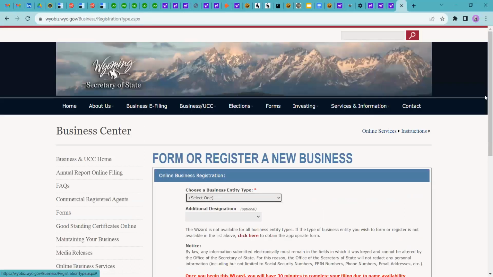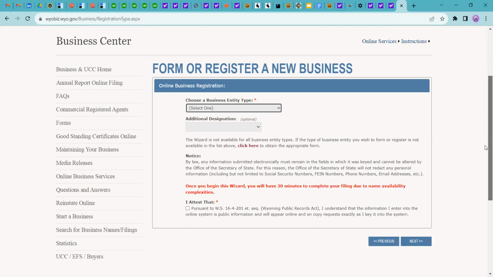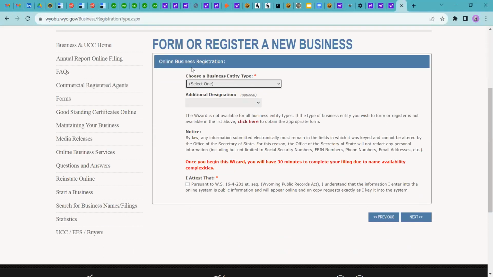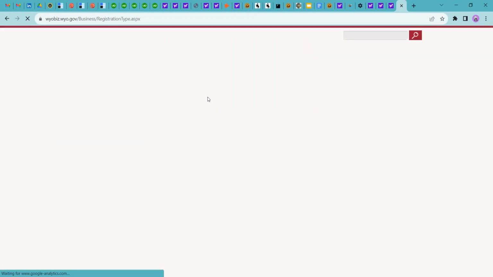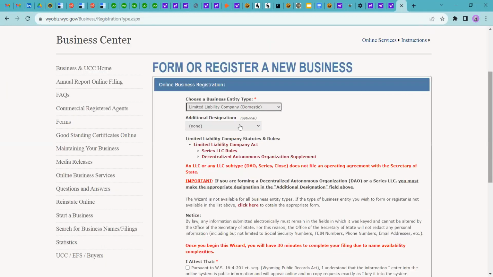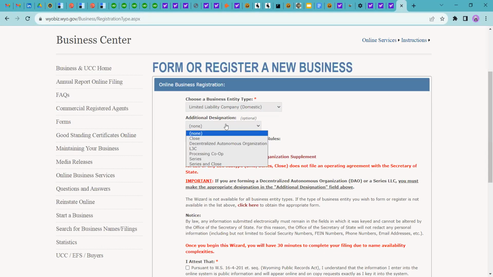Okay, so I'm moving forward with the formation process. After clicking on start now, you can see the form to register a new business. I'll select my entity, that is LLC. After selecting the entity, I'll add the additional designation, that is DAO.